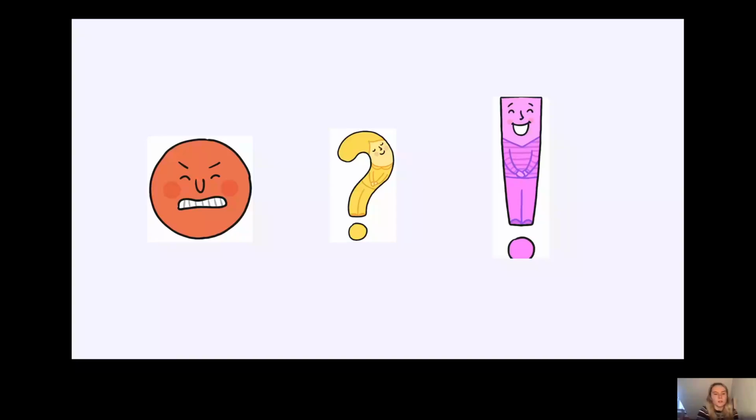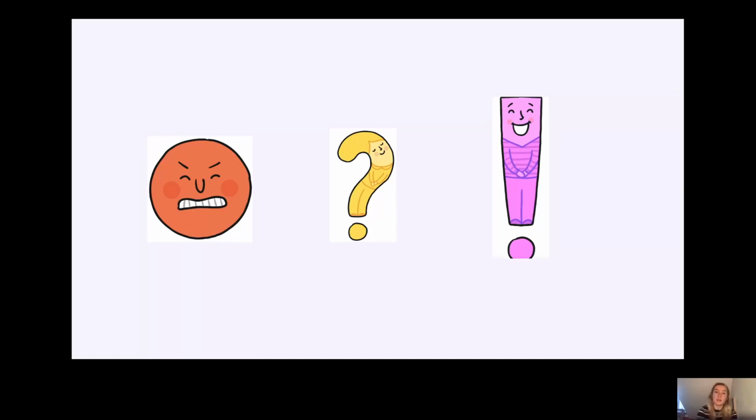Okay, Year 2. So the first one, the full stop. Well, we use a full stop at the end of a statement, don't we? Like, I love strawberries, full stop. That is a statement that tells you something, doesn't it? When do we use the exclamation mark? Now, we used these earlier on in our unit of work, didn't we? When did we use the exclamation mark? Yes, that's right. It was for our exclamation sentences when we started them with how or what. When do we use the question mark? Yeah, fantastic. There's a clue in the name. We use a question mark when we're asking a question.